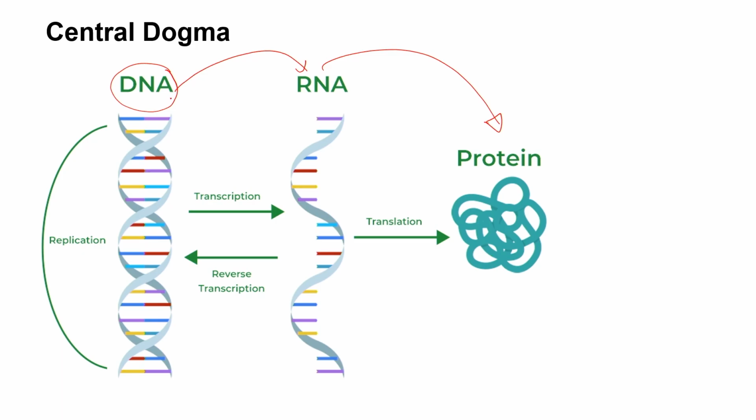So basically the DNA to RNA conversion is what we call transcription, and RNA to protein conversion is what we call translation. And post discovery of reverse transcriptase enzyme from retroviruses, we also understood that there is a possibility now that we can convert RNA back into cDNA by an enzyme called reverse transcriptase.